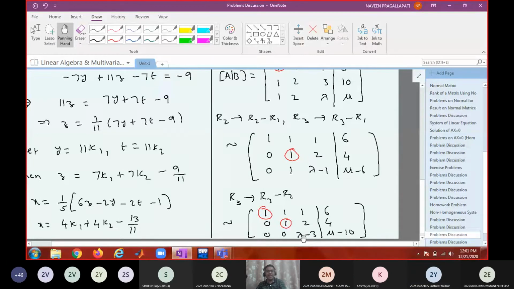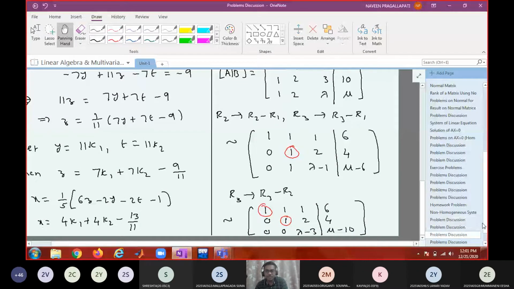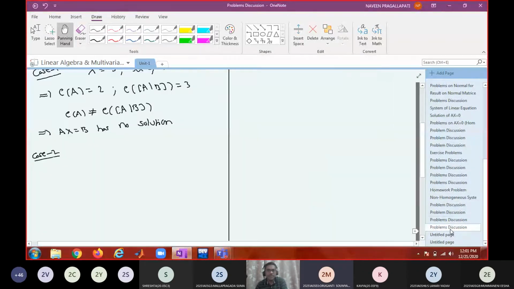If I say lambda minus 3 not equal to 0, then rank of the coefficient matrix is 3. What will be the rank of the augmented matrix? 3. There is a non-zero element present in A as well as in the augmented matrix. So it doesn't matter whether mu minus 10 is 0 or not. For any value of mu, for lambda not equal to 3, ranks will be 3. Therefore, it will have a unique solution. Do you agree? Yes, sir. Okay, so write down.